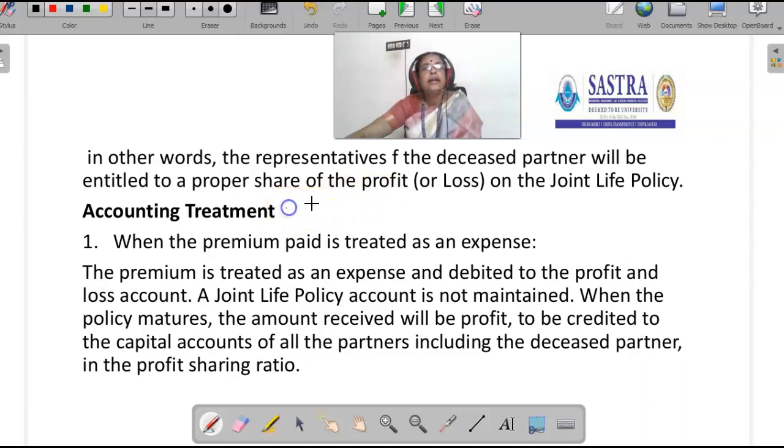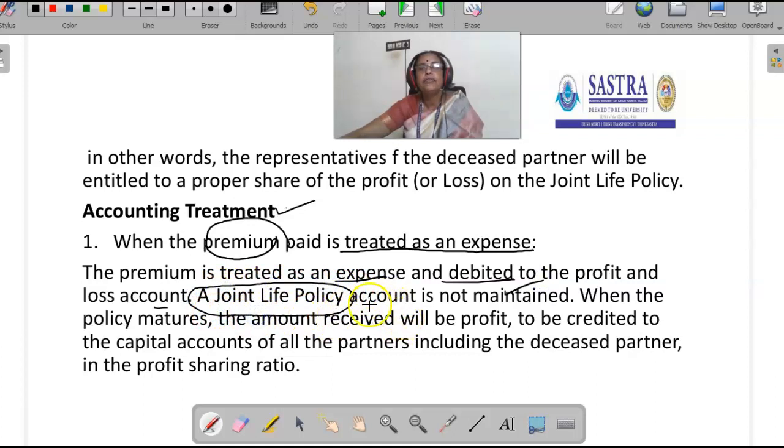Then, accounting treatment. First, when the premium paid is treated as an expense: annual premium is paid to the insurance company for joint life policy by the partnership firm. That premium is treated as an expense and debited to the profit and loss account. A joint life policy account is not maintained. Here, the firm doesn't maintain a joint life policy account.